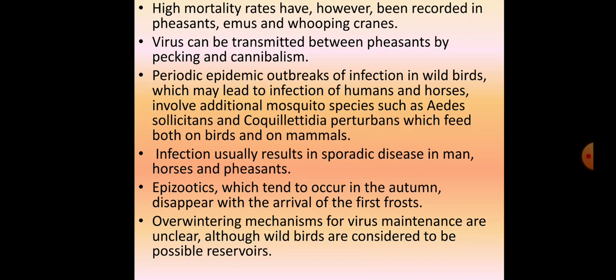So if we talk about the Eastern strain, that's mainly common in North America. The viral infection cycle is maintained between the wild birds and mosquitoes. If we particularly talk about the Eastern strain, there are 2-3 species of mosquitoes involved, that's Culex, Aedes, and Coquillettidia perturbans as well. And the cycle is maintained between the wild birds and mosquitoes.